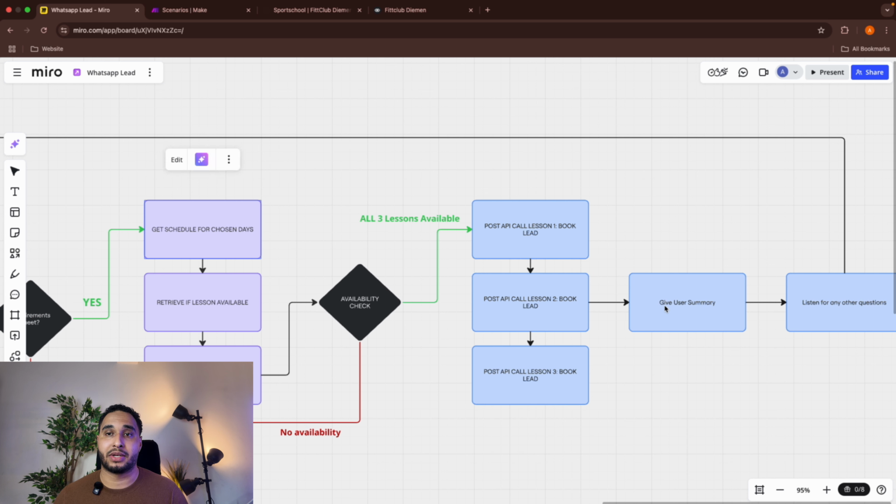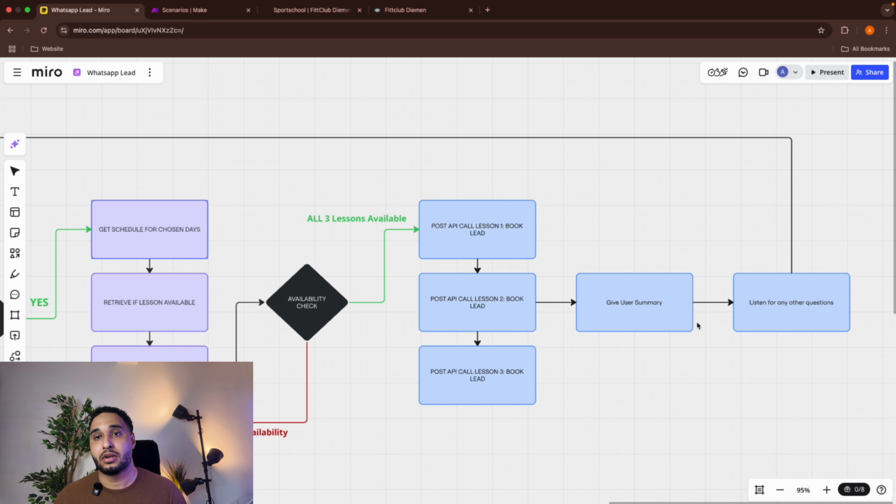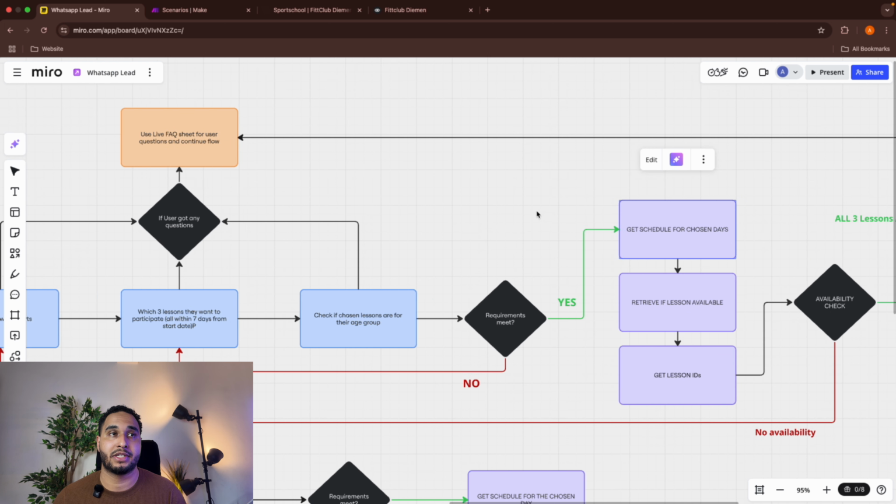Then we will give the user a summary that everything was successful. The first lesson will start on this date, at this time, end time, and this for 3 lessons, and it will give them also some extra information about what to bring with them, etc. They will say thank you, and then we will continue listening for any other questions. If there are any other questions, we'll answer them based on what we have found inside the FAQ sheet.